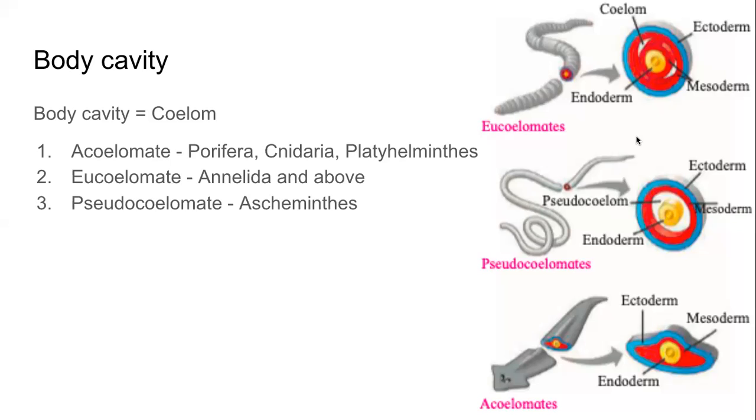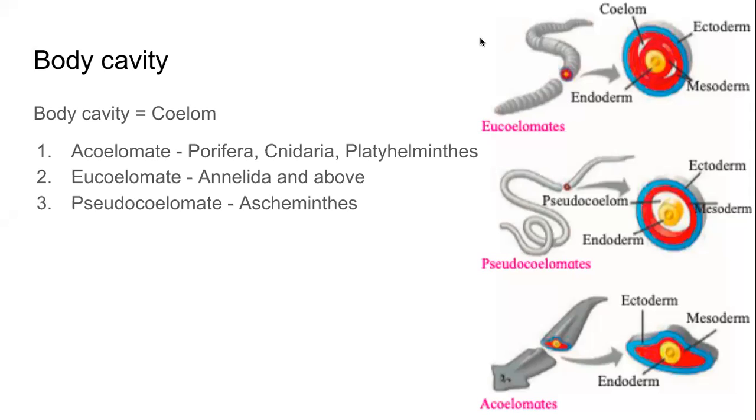And there are animals, especially Aschelminthes, where they have a cavity, but the cavity is not formed from mesoderm or gut. It is not formed from mesoderm or endoderm. It is formed some other way. We are not getting into the detail of how it is formed, but it is there. They are called pseudocoelomates. Pseudo means false. It's not actually a cavity, but there is a cavity.